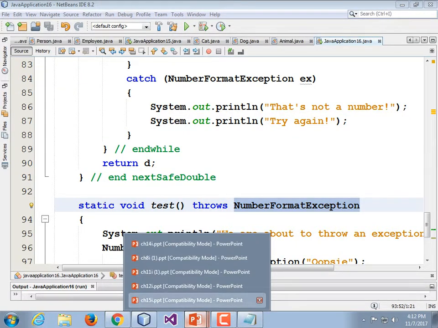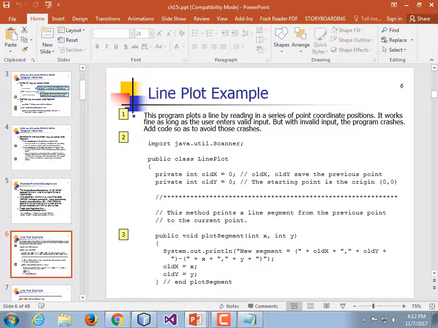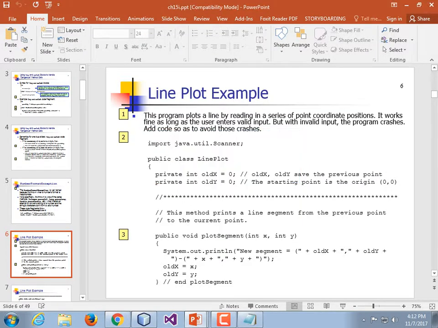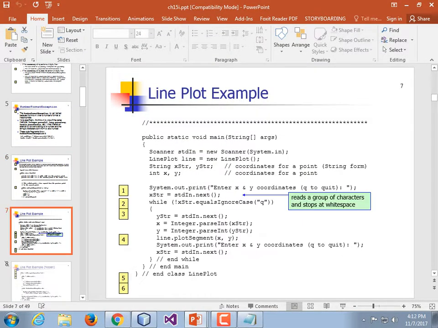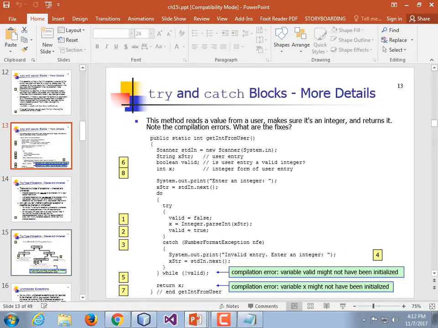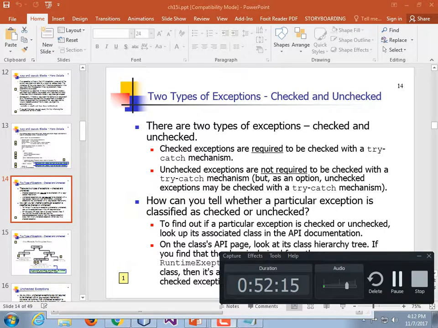Other than finding the slide that talks about it, checked and unchecked. Okay. So there are two kinds of exceptions, checked and unchecked.